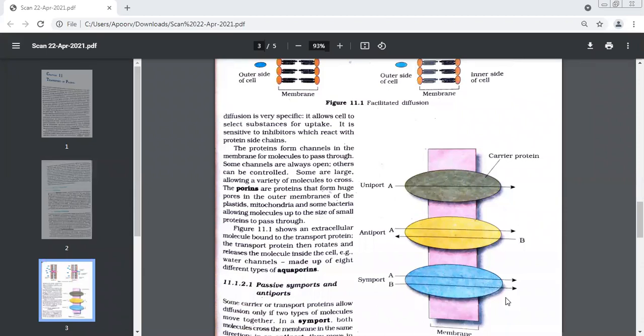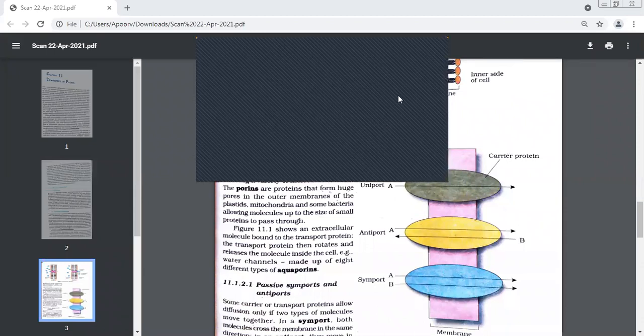Okay. For example, water channels. They are made up of 8 different types of aquaporins. What are aquaporins? Those porins which make channels in water for things to pass through them. Aquaporins. So how many different types of aquaporins are involved in making water channels? Eight different types. So what is the mechanism? It carries the substance with it, then it rotates, it leaves it there, and then again it rotates. Again, another particle comes and attaches itself.